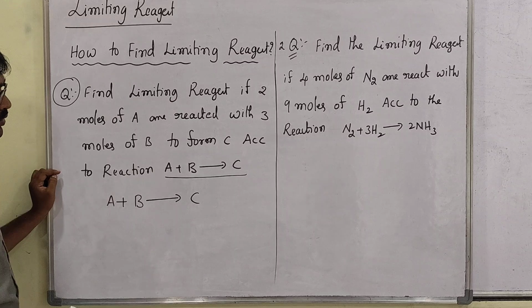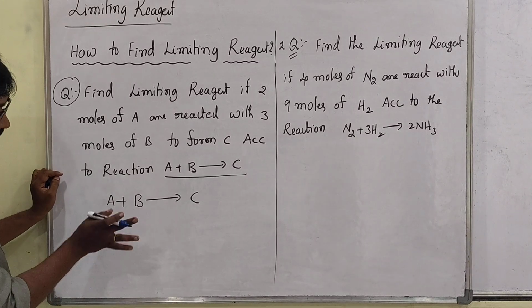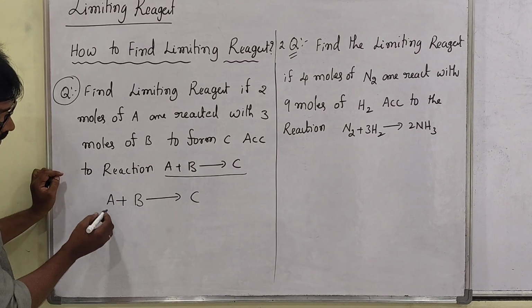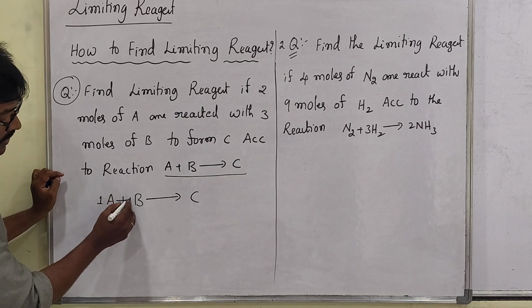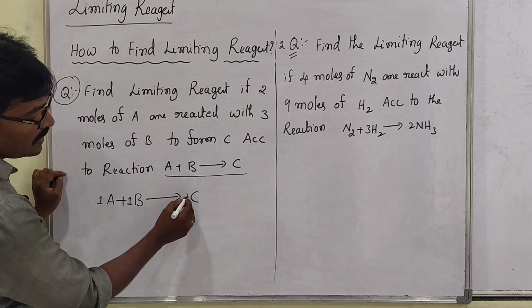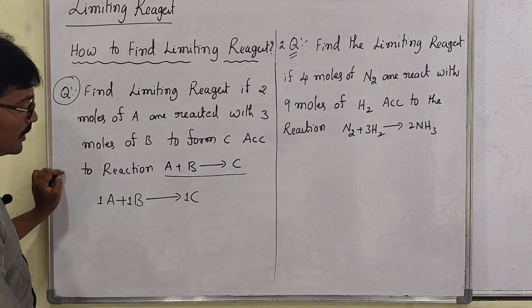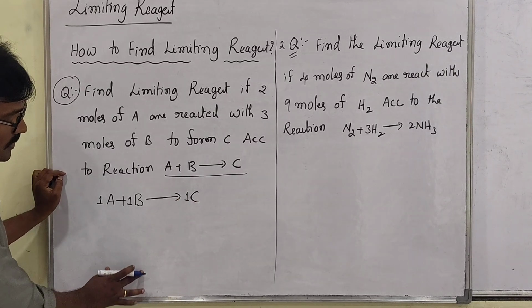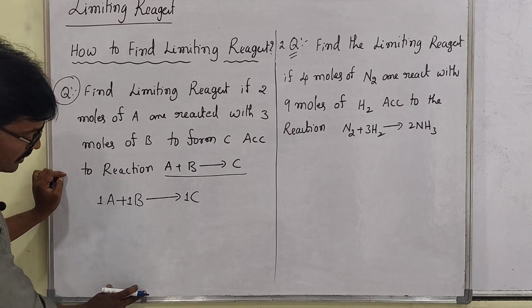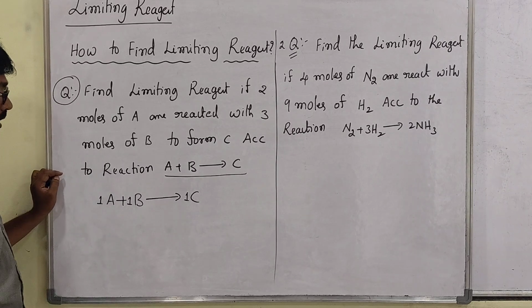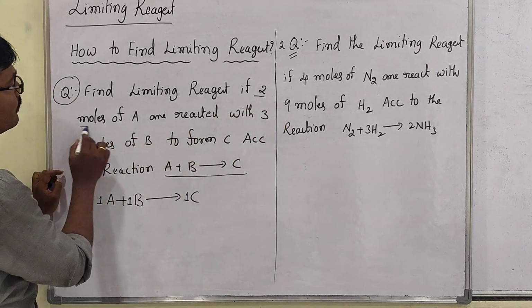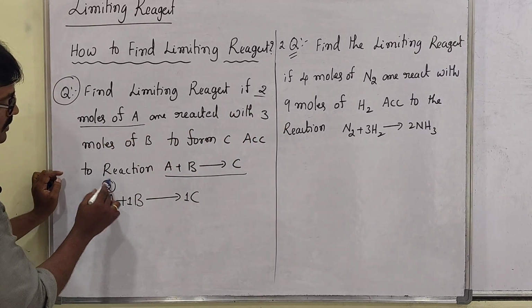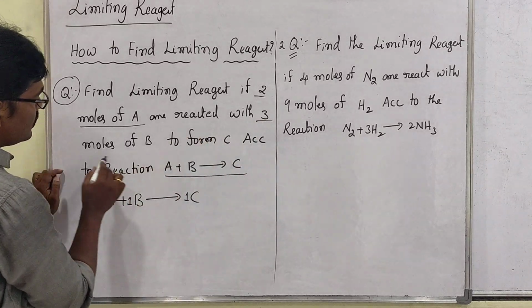So now what you have to do, sir, here according to the equation, what moles are there, you have to identify. So that is the stoichiometric coefficients. Sir, here one is there, here one is there, and here also one is there. But for the reactants, how to find out which is the limiting and which is the excess? So now you can see, sir, in the given data 2 moles of A is there, and 3 moles of B is there.